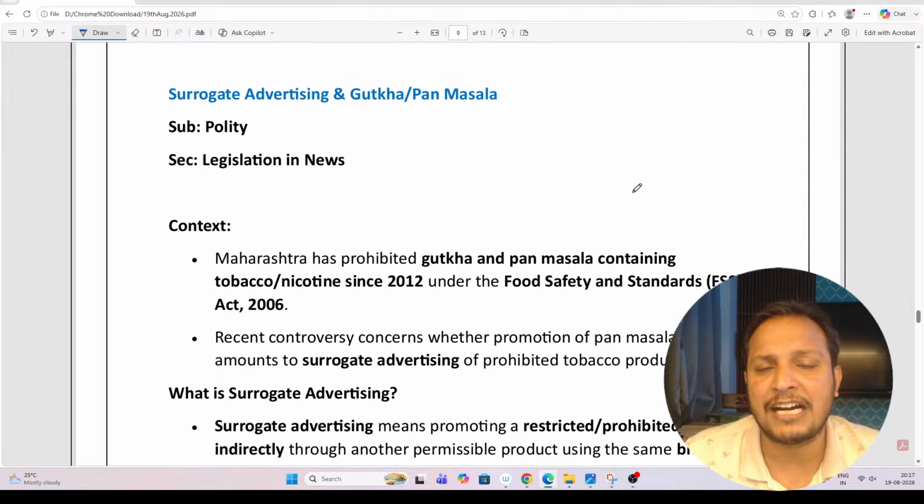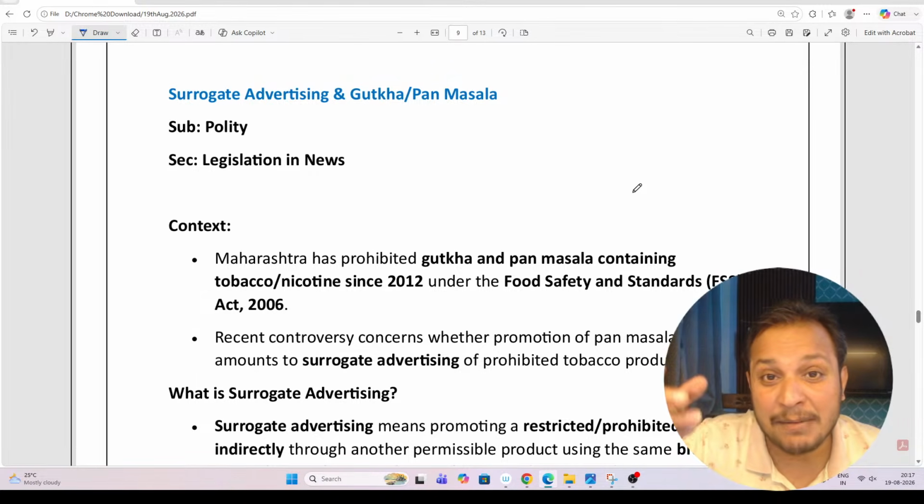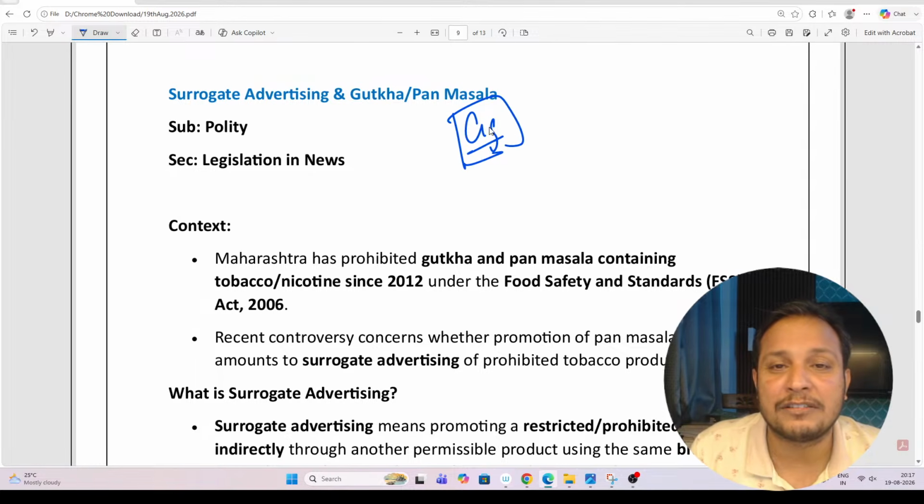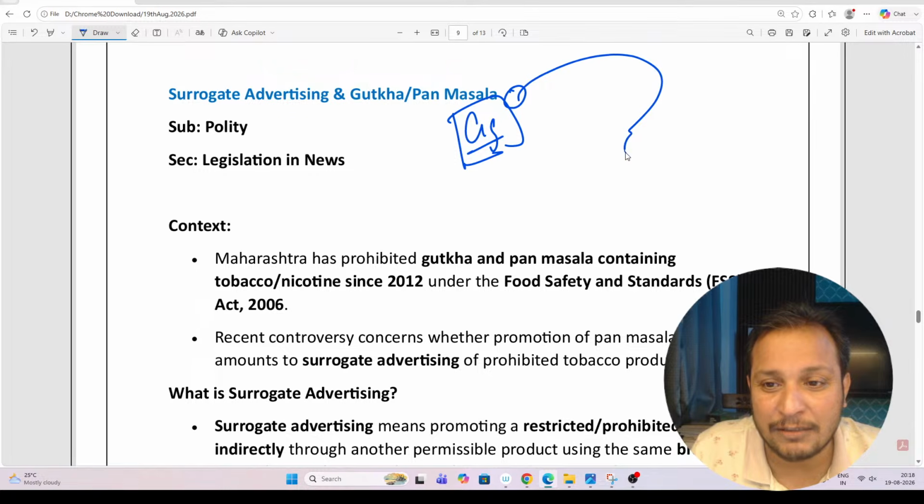Surrogate advertisement is promoting something which is prohibited in the garb of something else. Suppose I want to promote cigarettes. I will not directly promote the cigarette. With the same brand name, I will launch something else, like a water bottle.